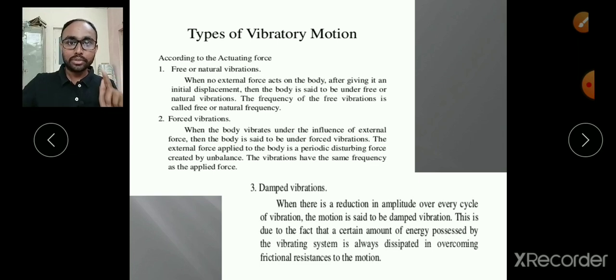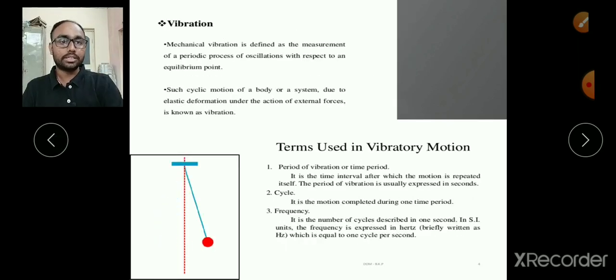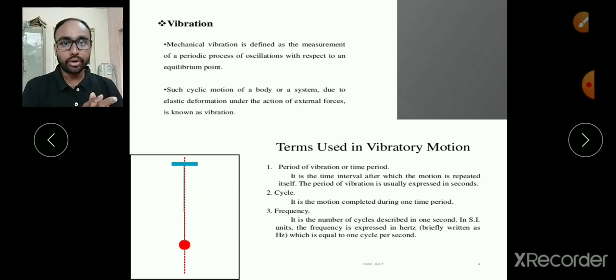That means the system needs to be set only once for its motion. Once we apply the force initially, the system performs its motion, and those vibrations are continuous without application of any external force. That is called free vibrations. Are you getting it? Initially I take the simple pendulum to the extreme position and release it, and then the simple pendulum continues its vibrations. There is no external force. Such vibrations are known as free vibrations or natural vibrations.